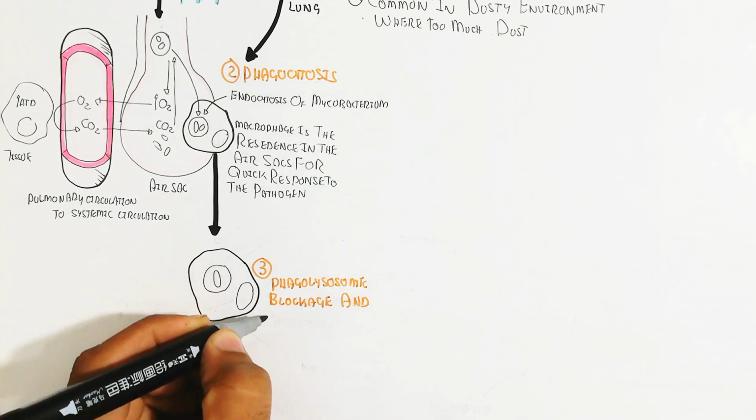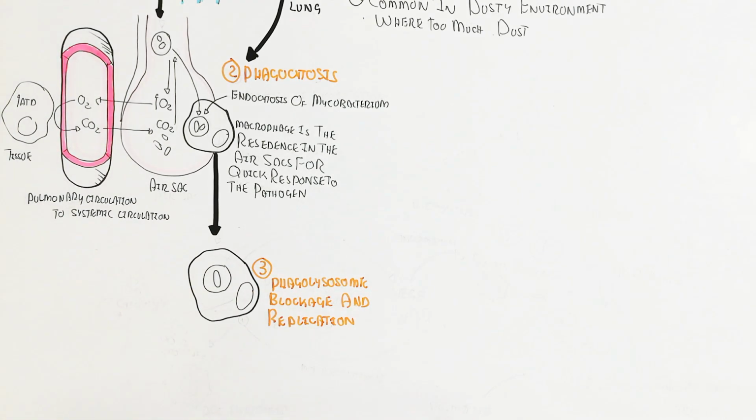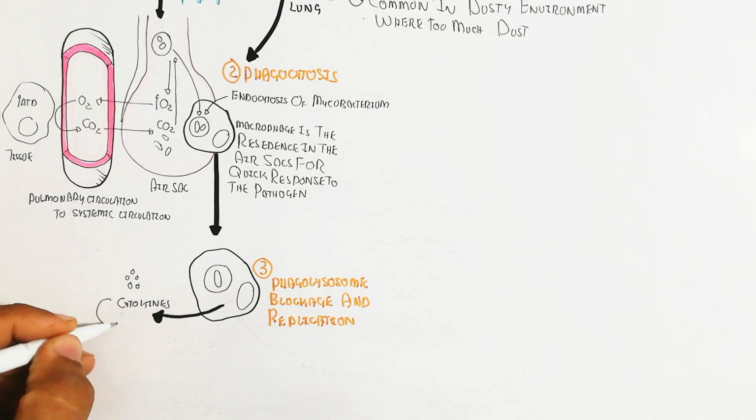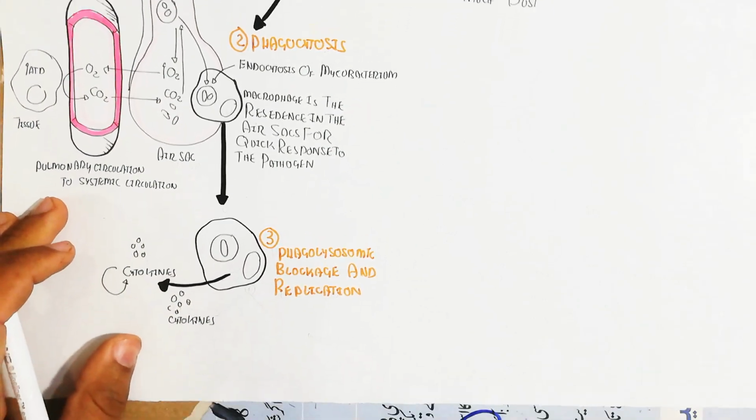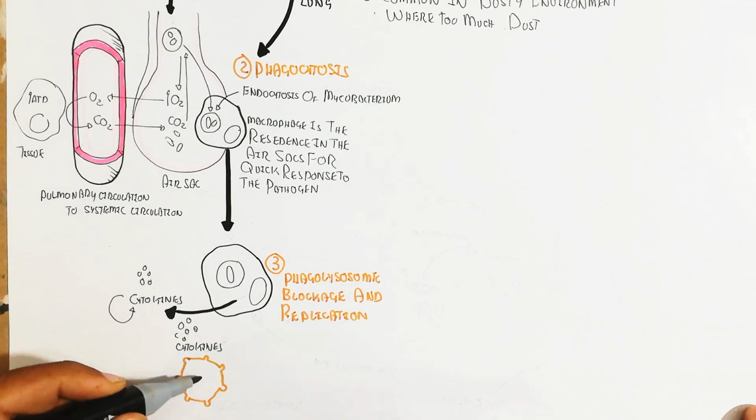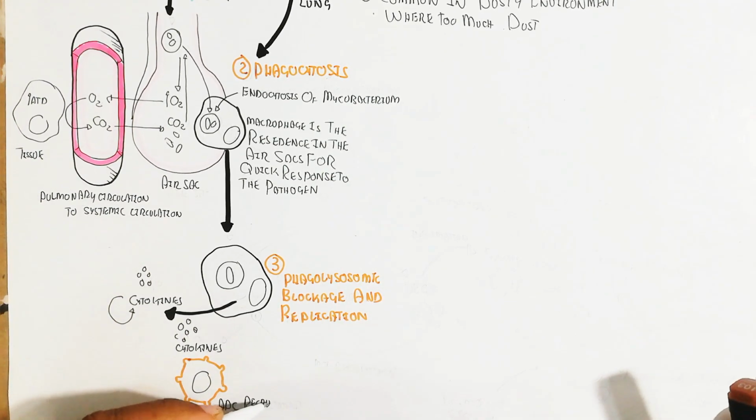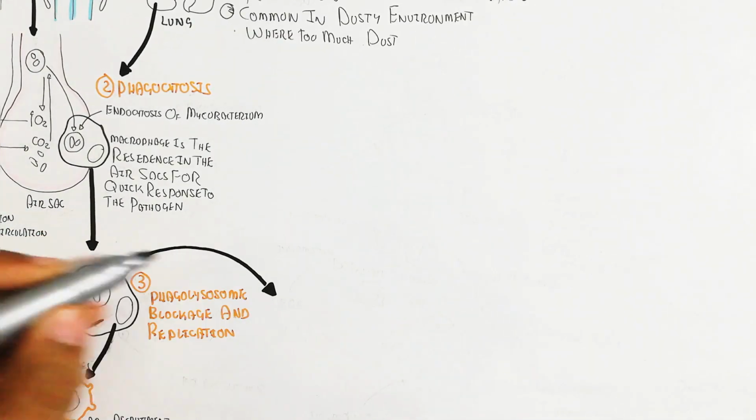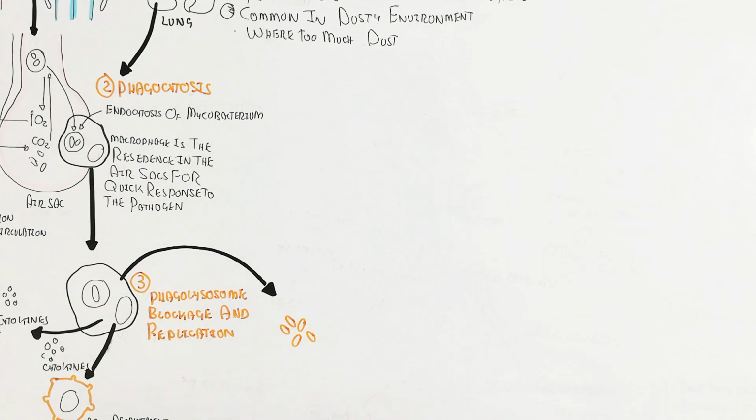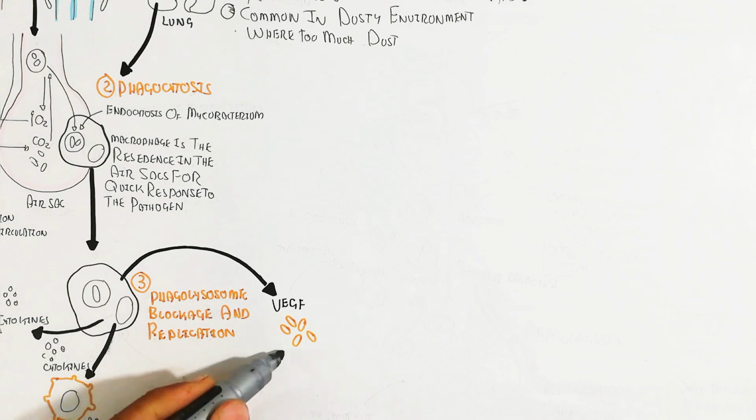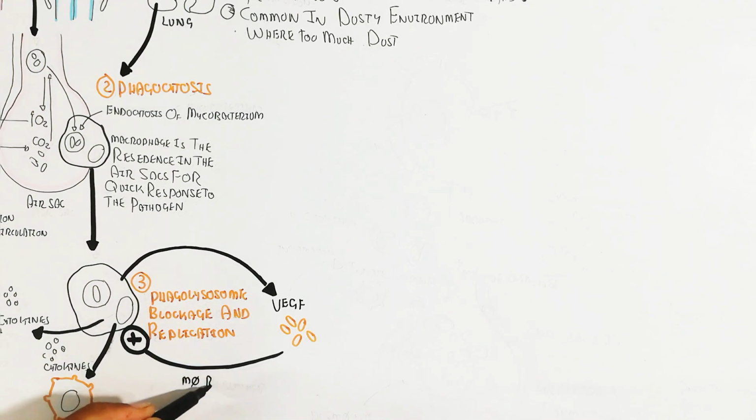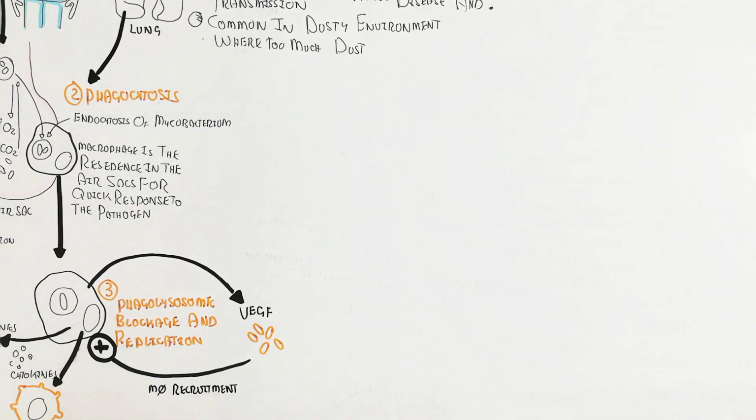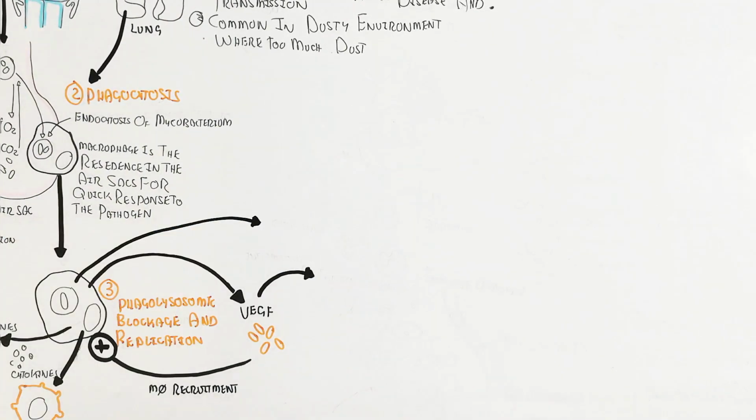In this way, the macrophage will produce cytokines, the chemoattractants. The cytokines will recruit antigen presenting cells, and other macrophages through monocyte recruitment, and also produce vascular endothelial growth factor, which is very important for angiogenesis. The vascular endothelial growth factor is known as VEGF. This VEGF will recruit innate immune cells, and this is the innate immune response, recruiting more